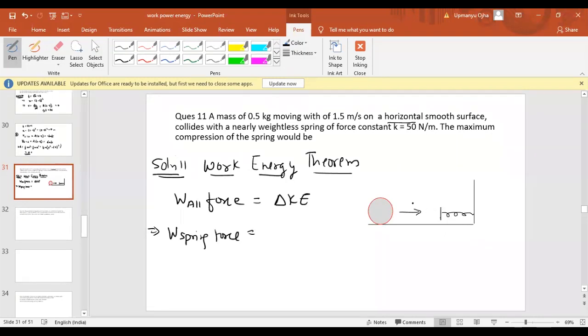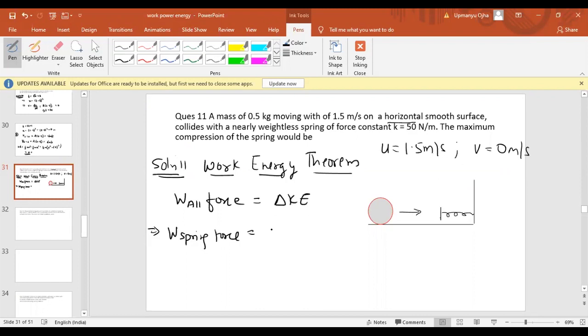The initial velocity of the body, u, is 1.5 meter per second. When can we have the maximum compression of the spring? Maximum compression is only possible if the final velocity of the ball is zero, because when the ball has completely compressed the spring, only then do we say it has maximum compression. So the final velocity is zero and the initial velocity is 1.5 meter per second.